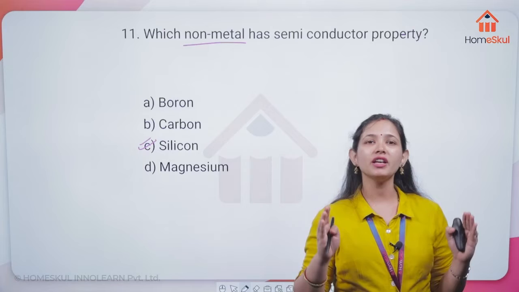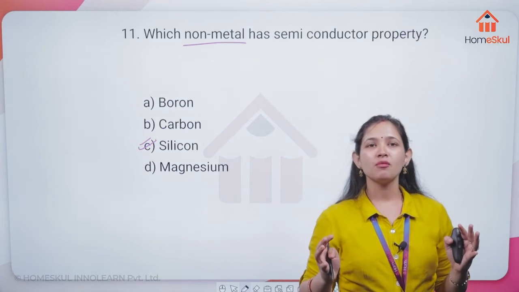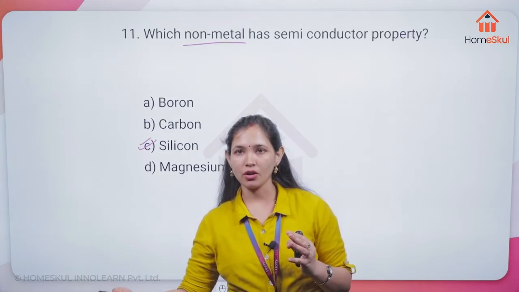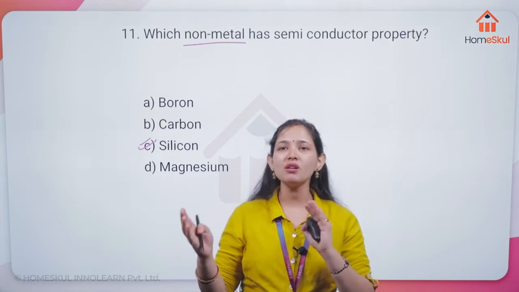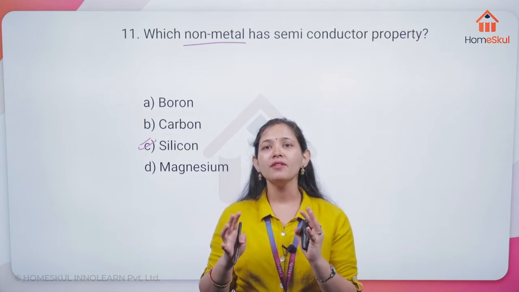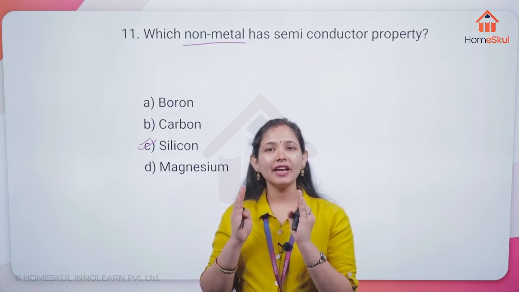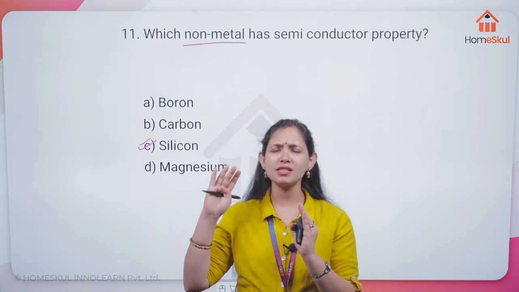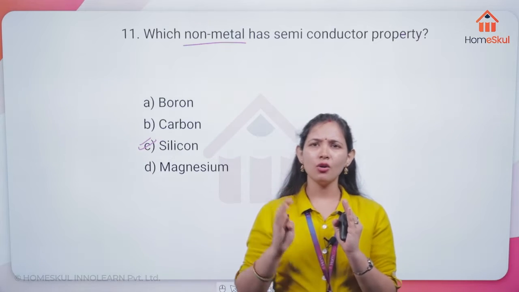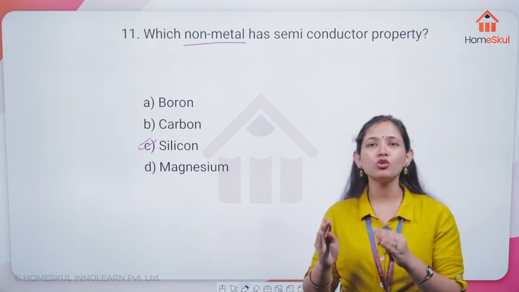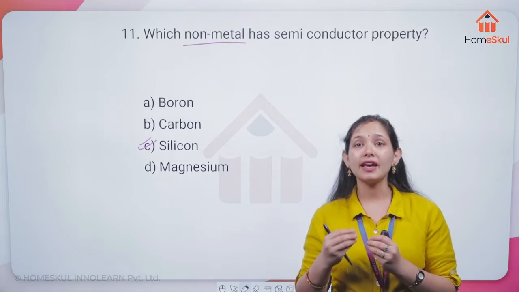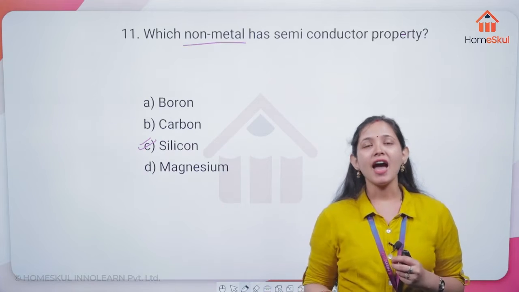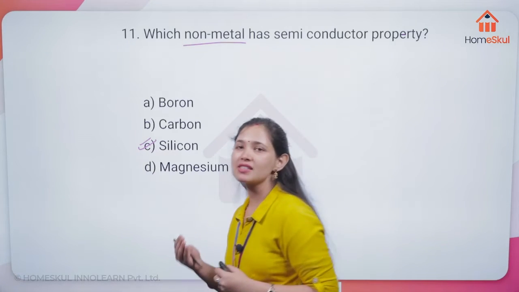They just come between these two categories, meaning if we want, we can make them conduct electricity. So they are just in between the metals and non-metals. We can make them conduct electricity by many methods, but you need not go over it. So they are going to be the semiconductors, meaning they can conduct electricity if we want to make them conduct.